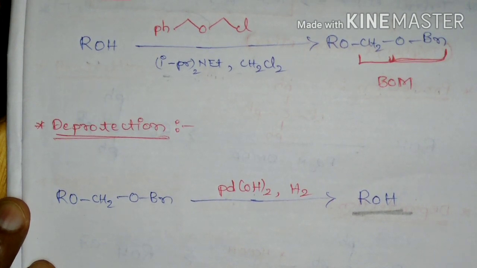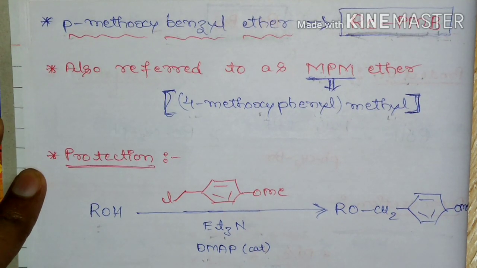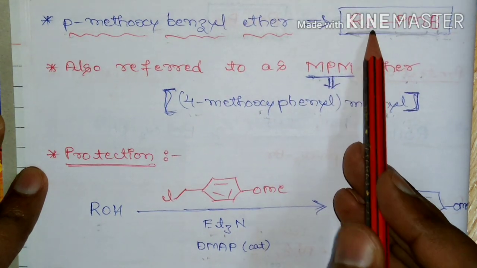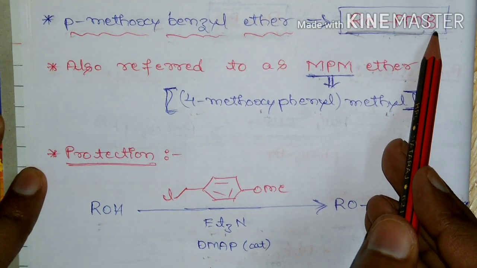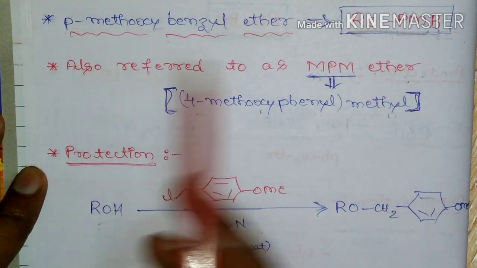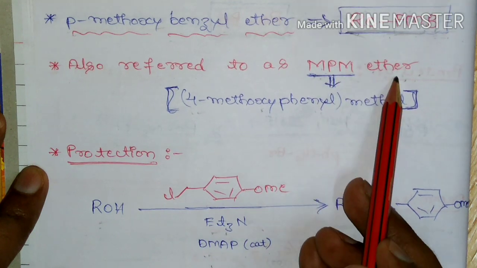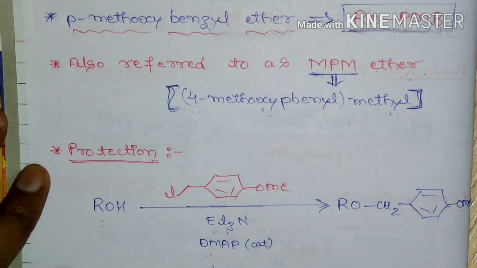Next, alcohols can also be protected as para-methoxy benzyl ether, represented by ROPMB. This para-methoxy benzyl ether is also referred to as MPM ether, that is 4-methoxy phenyl methyl ether.